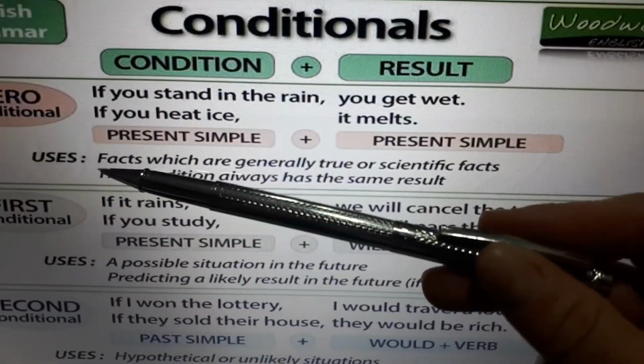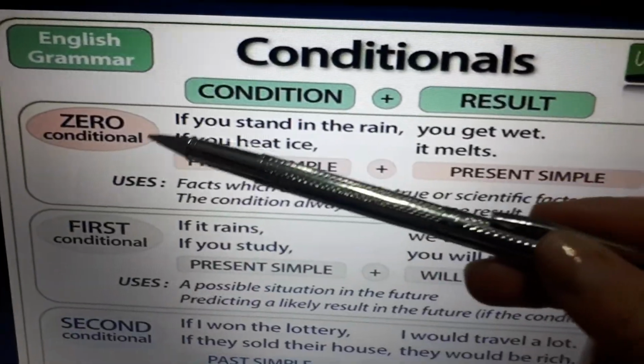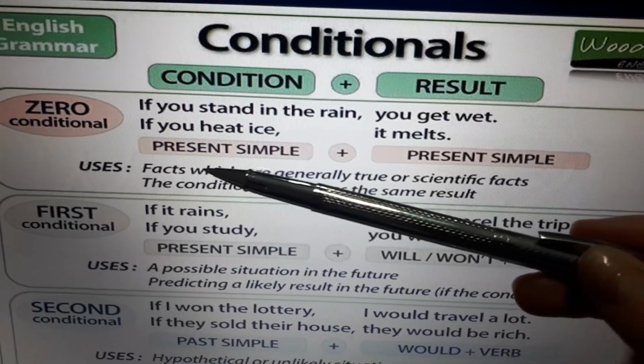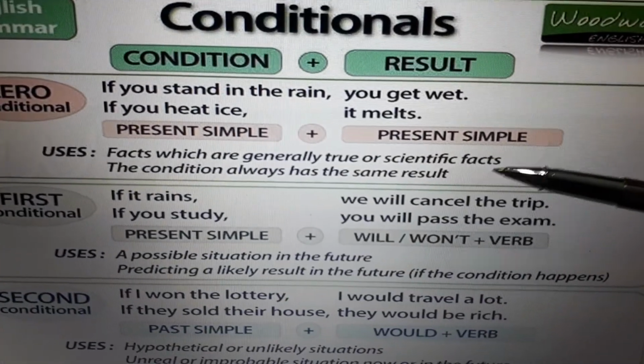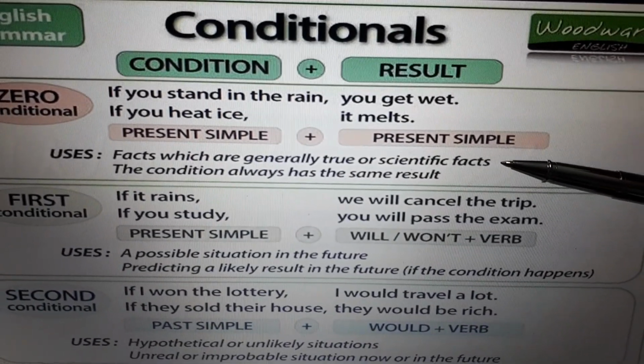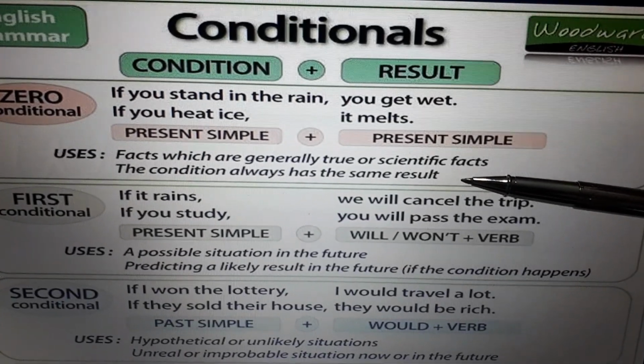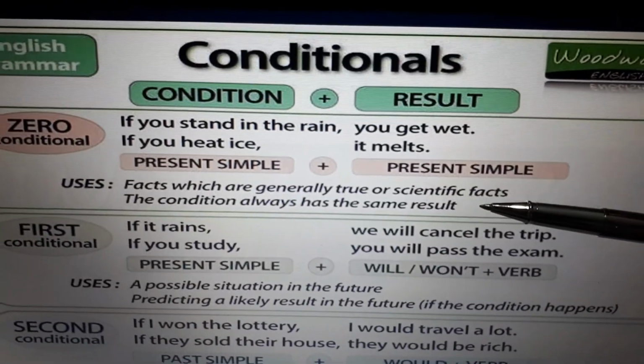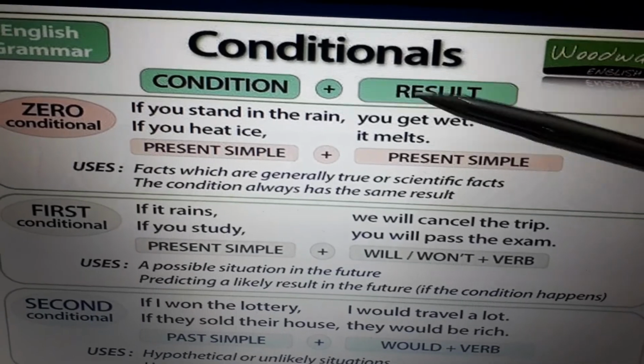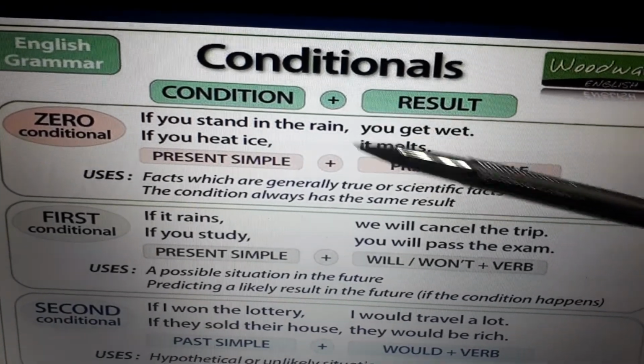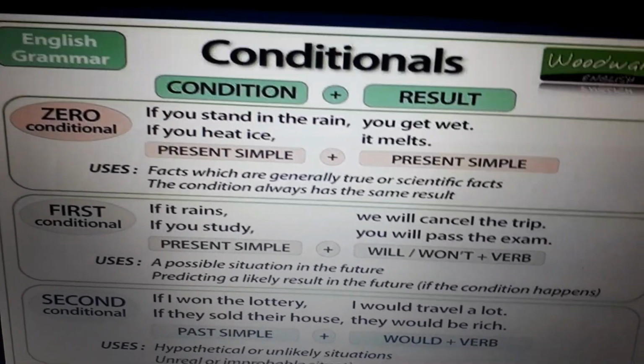We have the use of 0 conditional clause. It is used for facts which are generally true or scientific facts, and the condition always has the same result. So we have got things which are always true or generally true in 0 conditional clause.